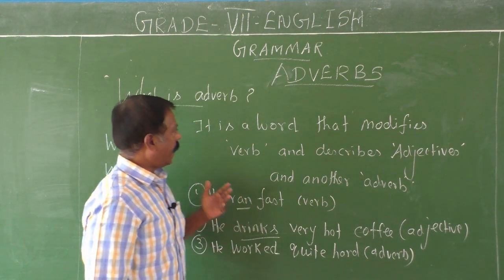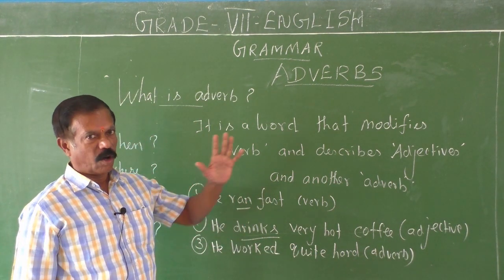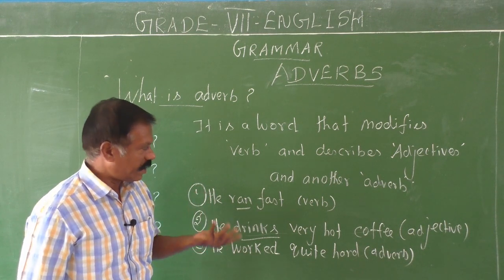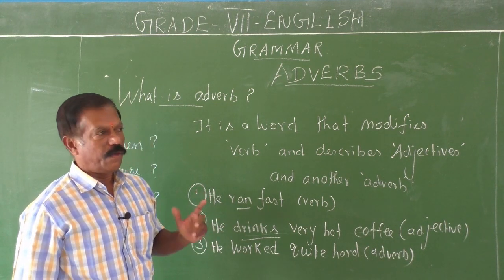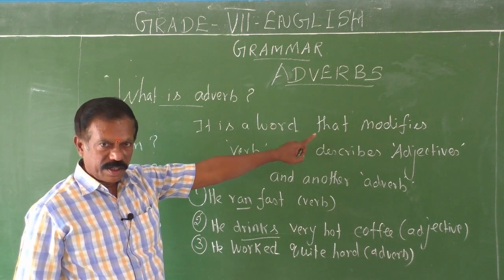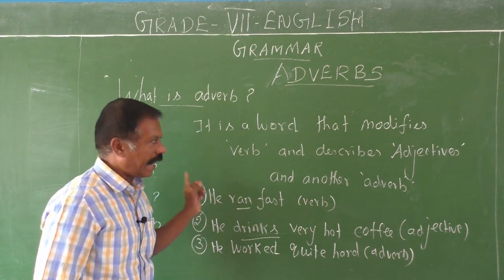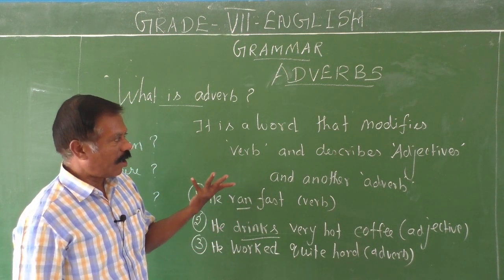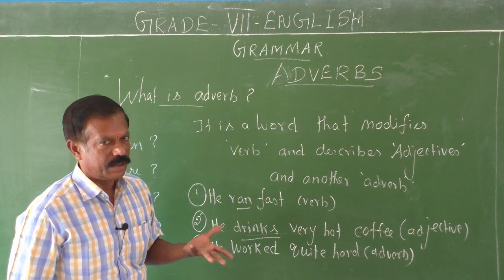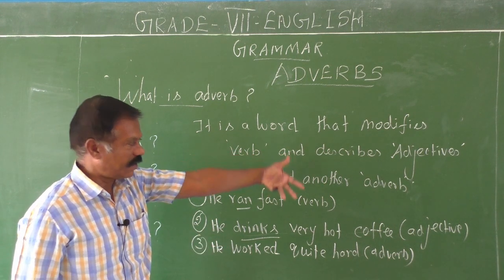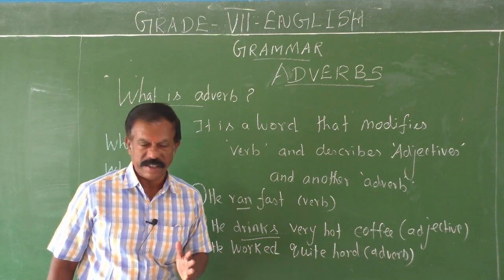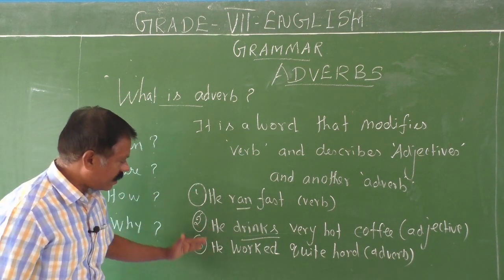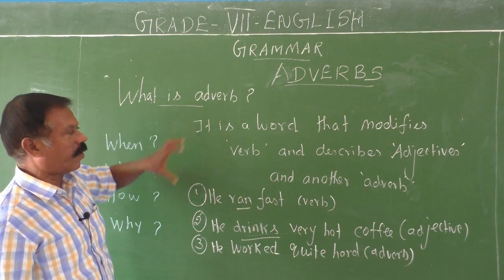What's an adverb? An adverb is a word that modifies a verb, and it also describes adjectives and another adverb. As an adjective is to a noun, so an adverb is to a verb. One more piece of information: an adverb modifies not only a verb, it also describes adjectives and another adverb. Okay children? Now observe and notice all these 3 examples. Then you can understand this point well.